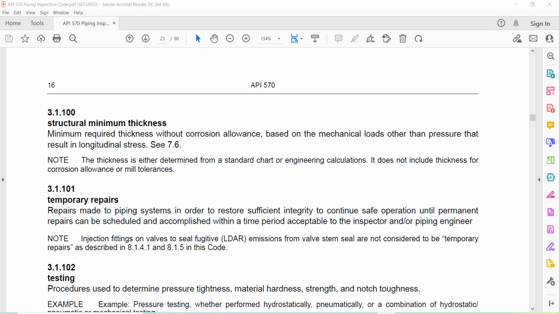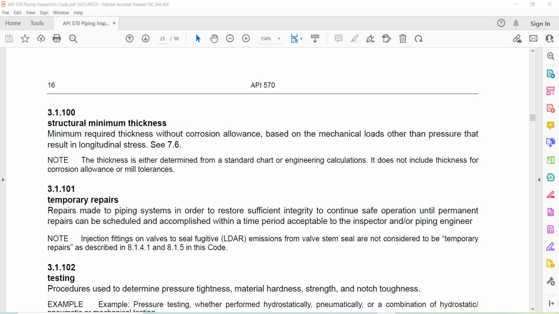Structural minimum thickness. Minimum required thickness without corrosion allowance based on mechanical loads other than pressure that result in longitudinal stresses. See 7.6. The thickness is either determined from a standard chart or engineering calculations. It does not include thickness for corrosion allowance or mill tolerance.